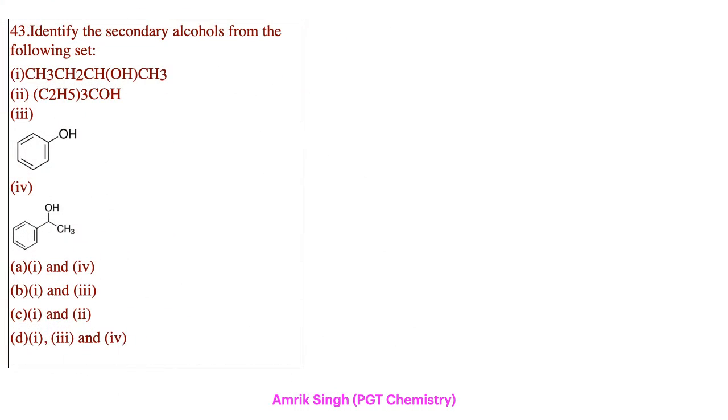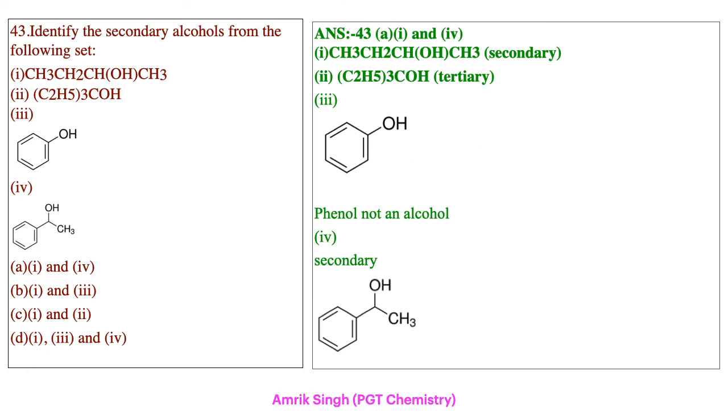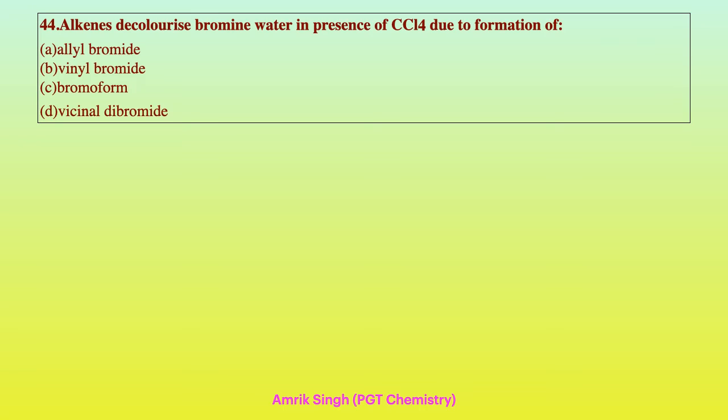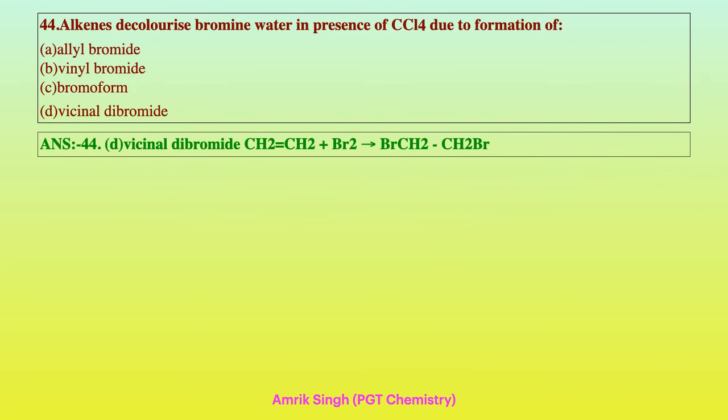Now 43: identify the secondary alcohol from the following. We have A, first, second, very simple answer. In question 43, option A, first and 4 is the secondary alcohol. Okay. Now, alkene decolorizes bromine water in the presence of CCl4 due to formation of vicinal dibromide. Okay, there is the addition of Br on the double bond.